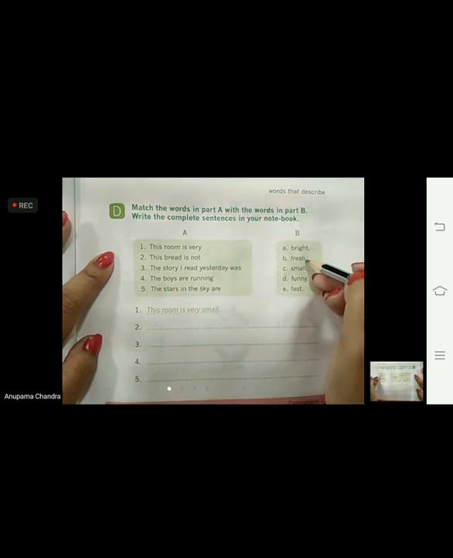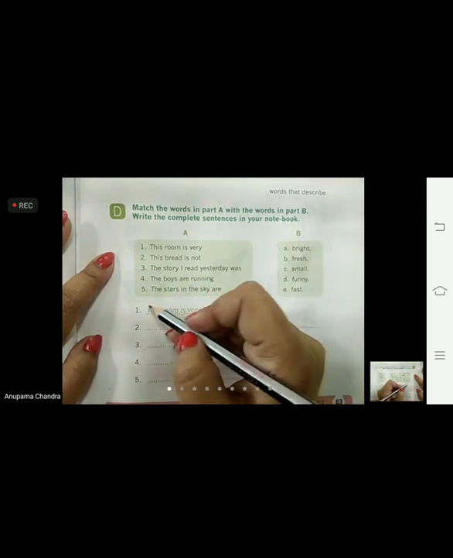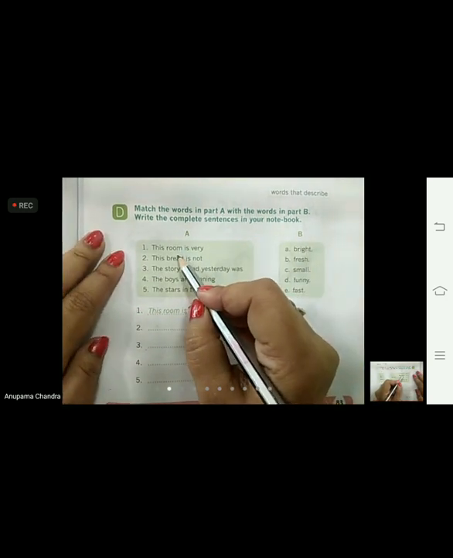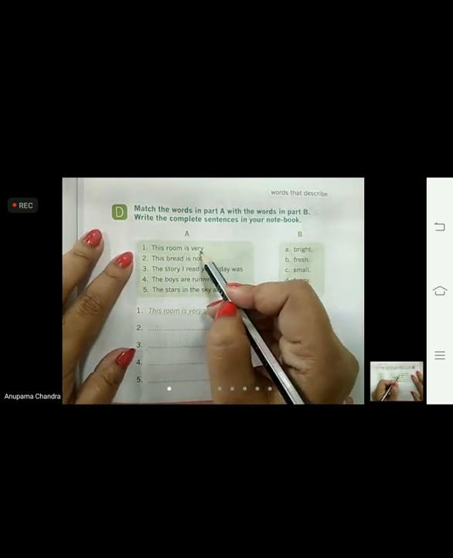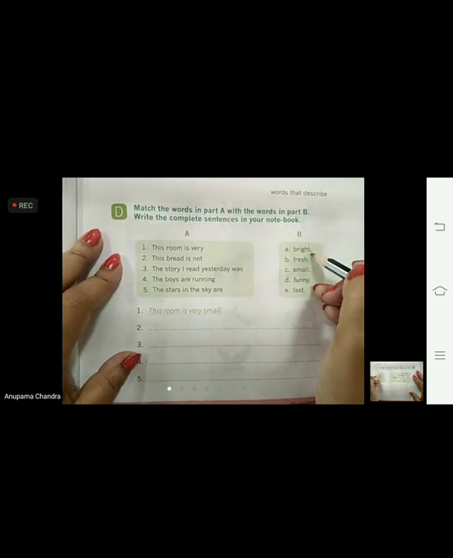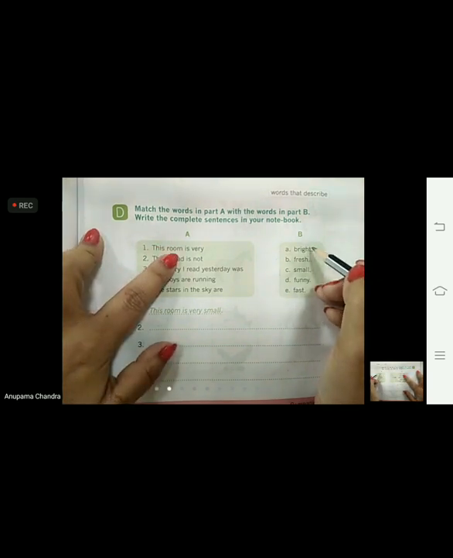Bright, fresh, small, funny, fast. Now, which word is appropriate for the first sentence? This room is very dash. What can be? Bright, fresh, small, funny, fast.